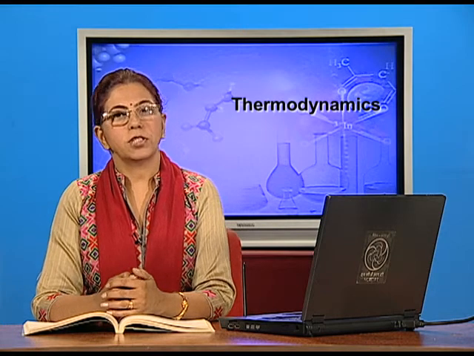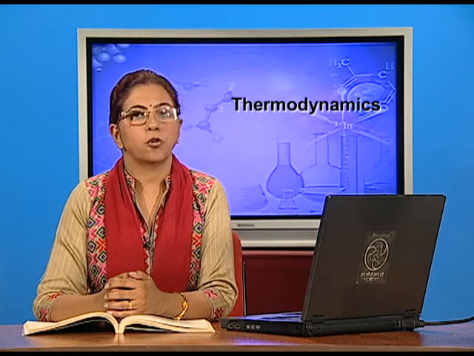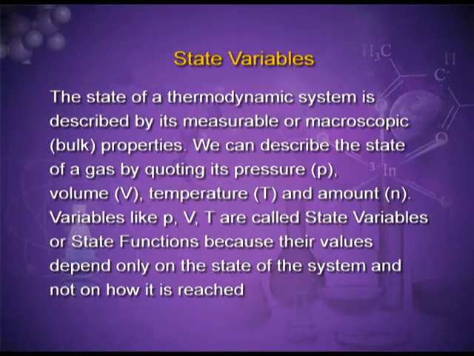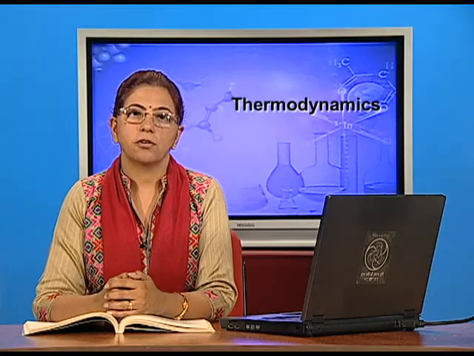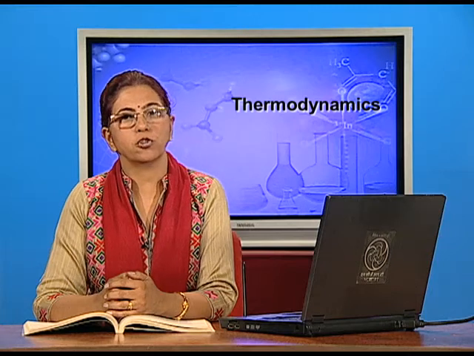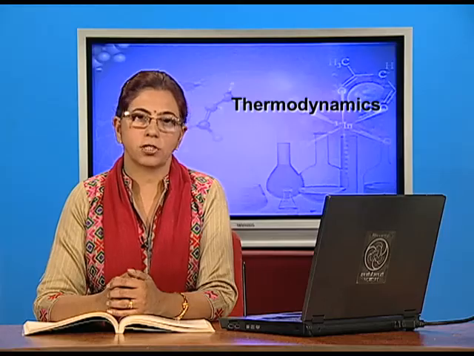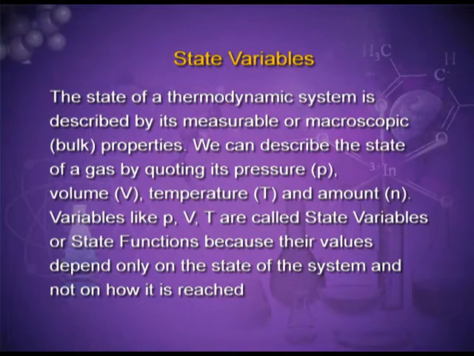To describe the state of a system, we have to specify some macroscopic properties like pressure, volume, temperature, number of moles of the substance, that is the amount of the substance, and the composition. These are known as the state variables. If there is any change in any one of the macroscopic properties, then there is a change in the state of the system.